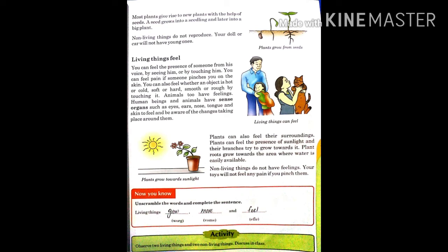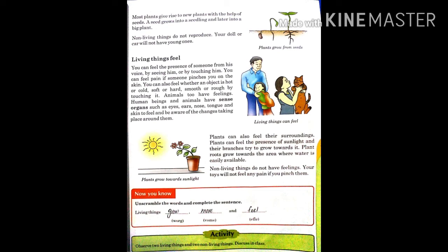So our reading of this unit is complete. Next we have a sentence. Unscramble the words and complete the sentence. Living things dash, dash and dash. Living things grow, move, and feel.